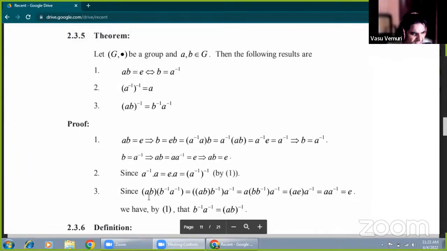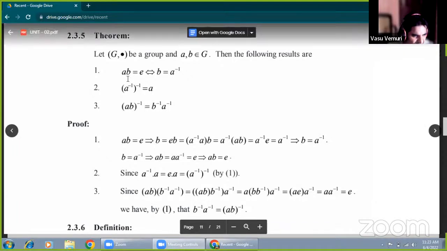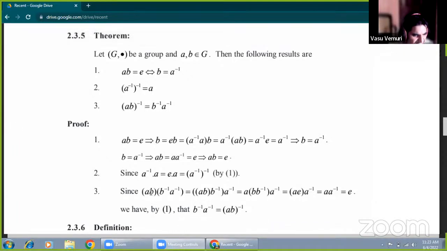(ab) whole inverse means, by the first condition, again replacing a by ab.